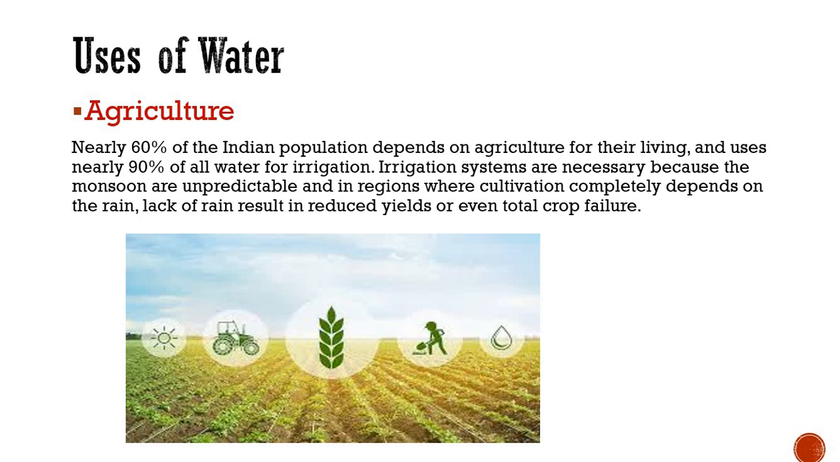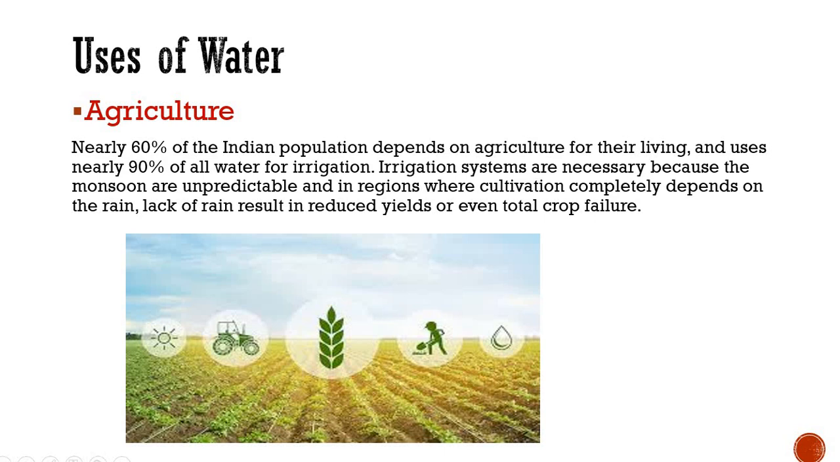The main occupation of Indian people, nearly 60% of them, depends on agriculture for their living and uses nearly 90% of all water for irrigation purposes. Irrigation systems are necessary because the monsoons are unpredictable and in regions where cultivation completely depends on rain, lack of rain results in reduced yields or even total crop failure.